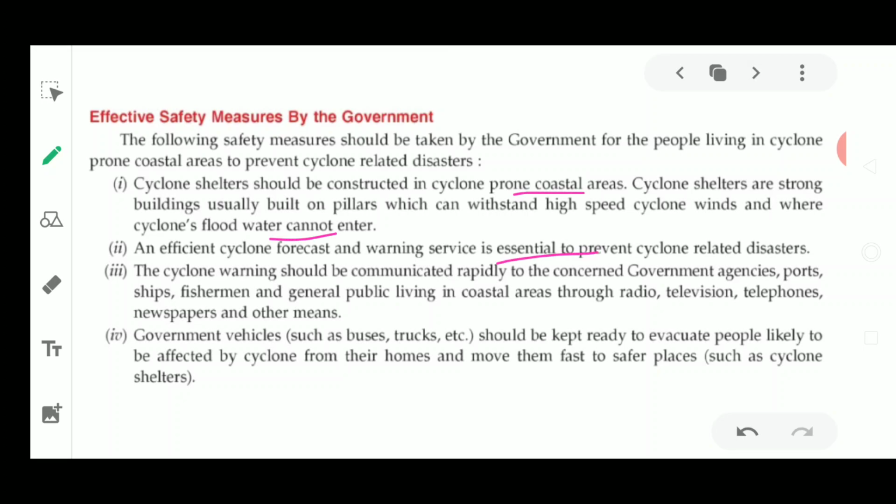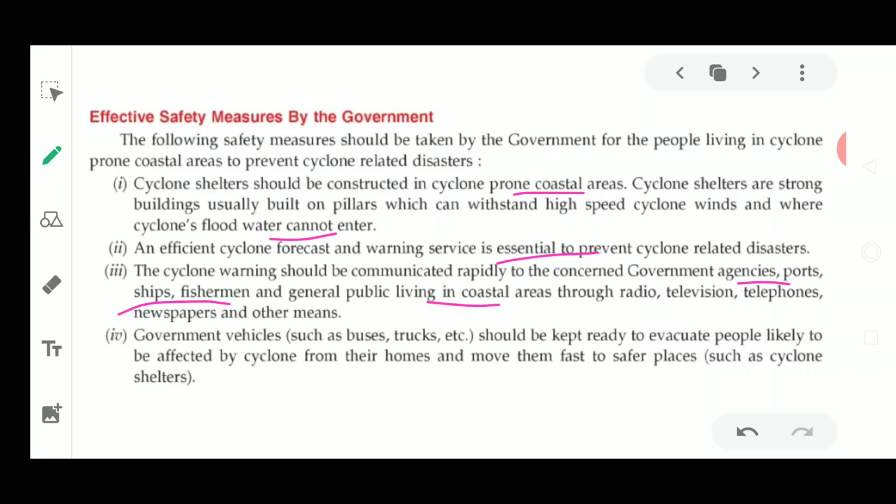So the cyclone warning should be communicated rapidly by the concerned government agencies to ports, ships, fishermen, and general people living in the coastal areas, with the help of radios, televisions, telephones, newspapers, and other modes of communication. We should understand the warnings given by the government and should not ignore them, especially people living in the coastal areas.